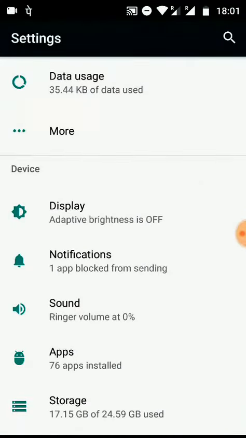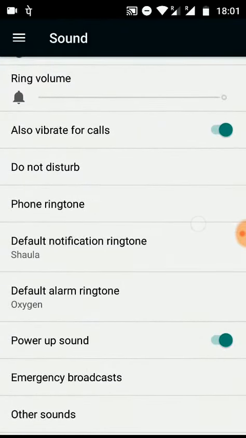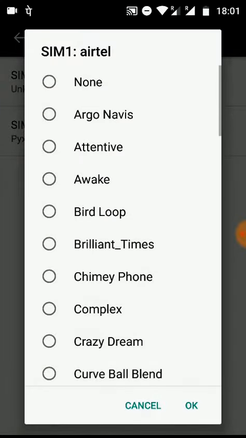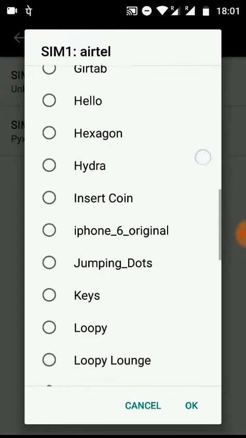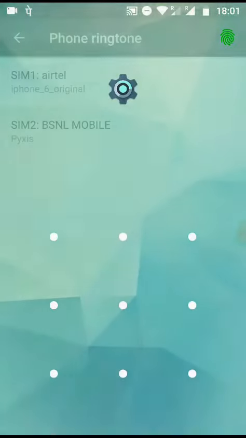Go to sounds, and find ringtone. Now you have to check whether the song is in our ringtone list or not. Yeah, it's there, iPhone 6 originals, and this is how we set a ringtone which we need to set.